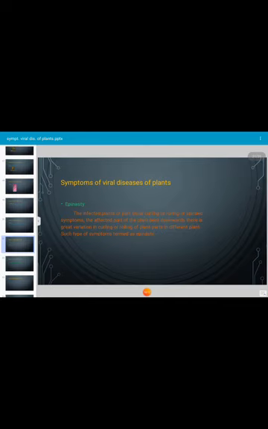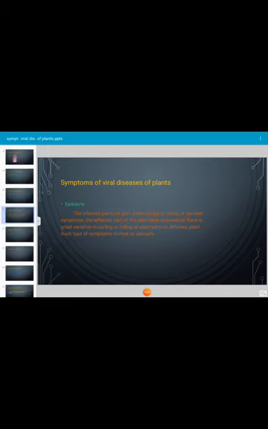Next, epinasty, another type of viral symptom which is caused by viruses. The infected plant part shows curling and rolling or spiraled symptoms. The affected part of the plant bends downward. There is great variation in curling and rolling of plant parts in different plants. Such a type of symptom is termed epinasty. Downward curling of leaf or petiole are more distinct features. There is variation in the epinasty according to environmental factors. It is a viral symptom.